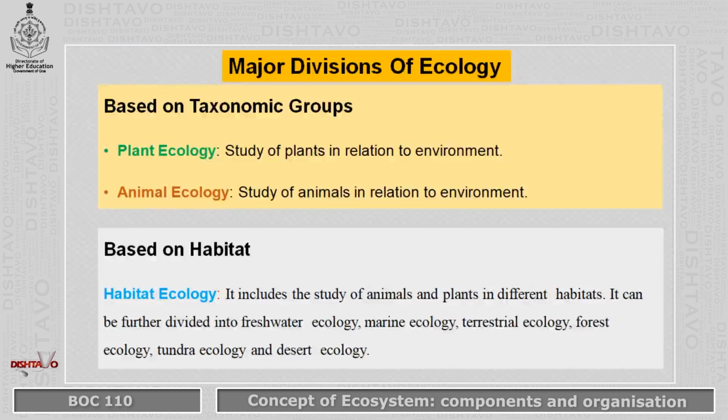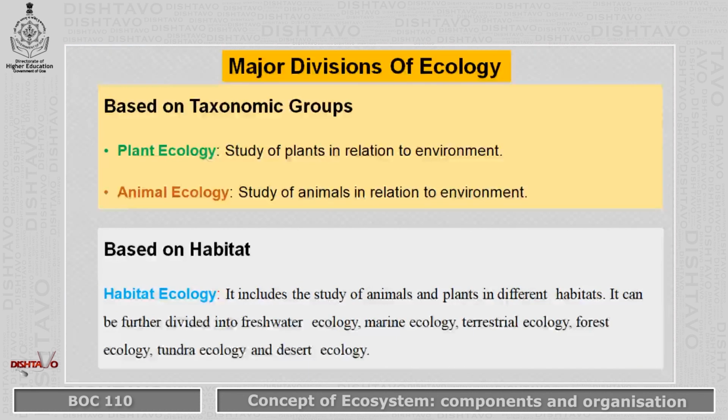Based on the habitat, ecology can be divided into habitat ecology. That includes the study of animals and plants in different type of habitats. It can be further divided into freshwater ecology, or marine ecology, terrestrial ecology, or forest ecology, or tundra ecology, or desert ecology, depending on their habitat.